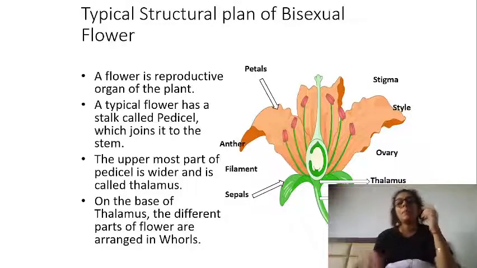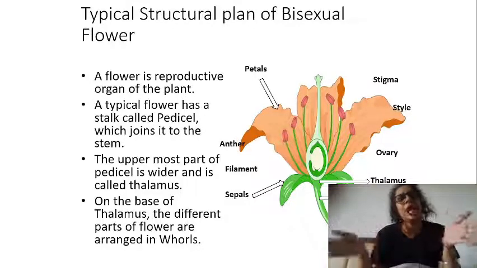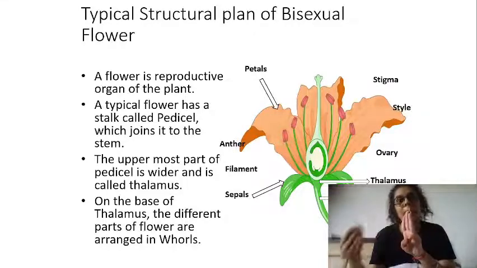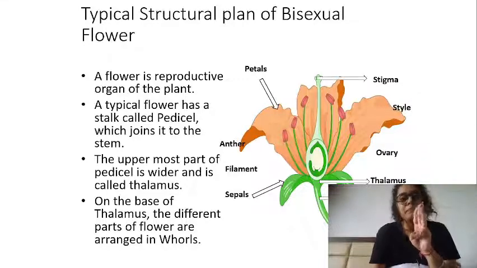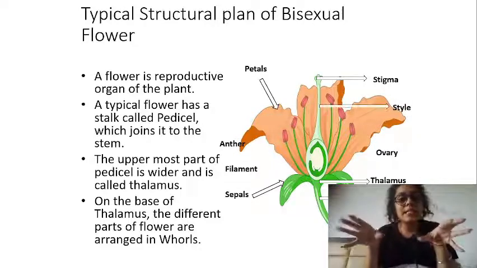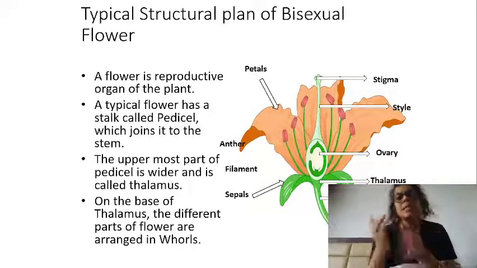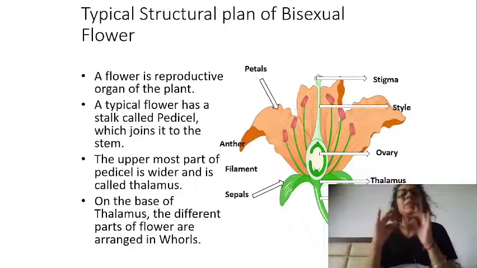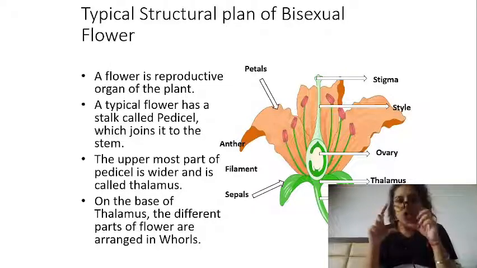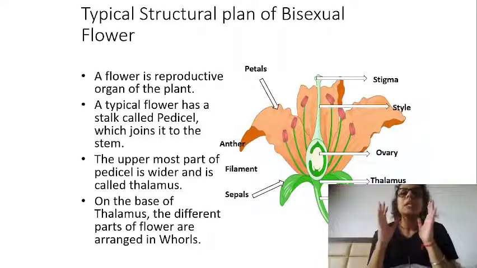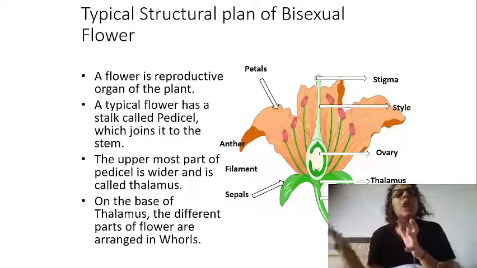Now I am talking about the innermost part first and then outer to it. The innermost part consists of three subparts: stigma, the receptive part, style, the long tube, and ovary, the broad base. Stigma, style, and ovary, these three together are known as carpel or pistil.